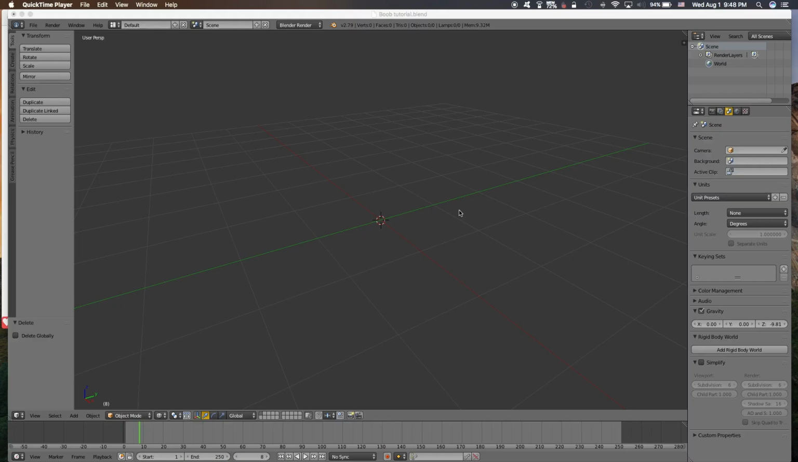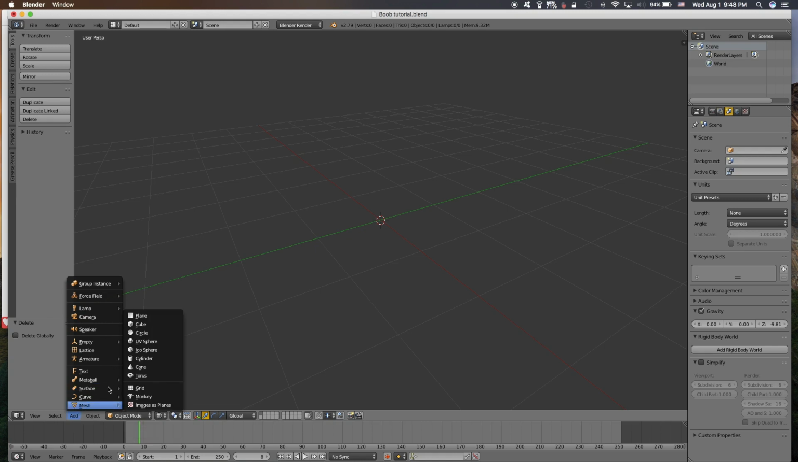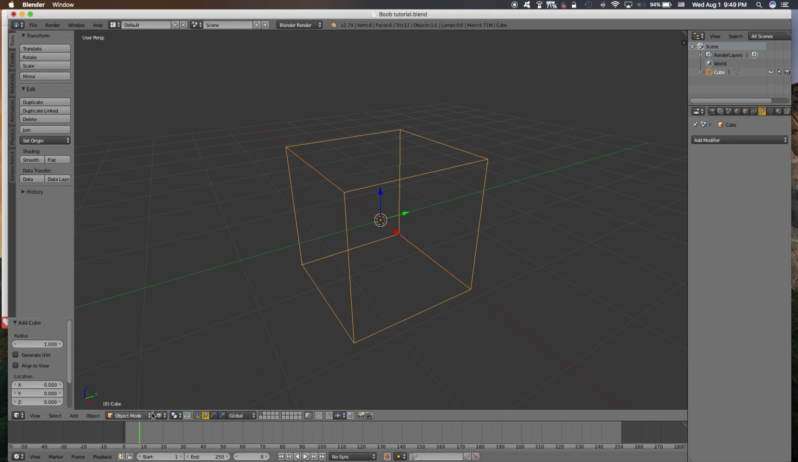We are going to begin the boob tutorial. I'm making the generator for the boobs to move naturally like real boobs. So here we'll begin by creating a new cube, and then